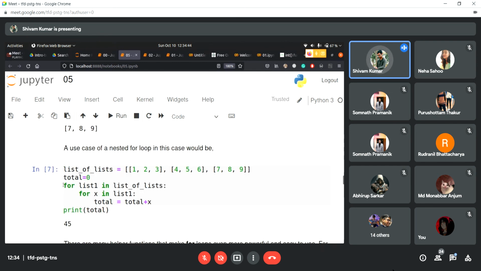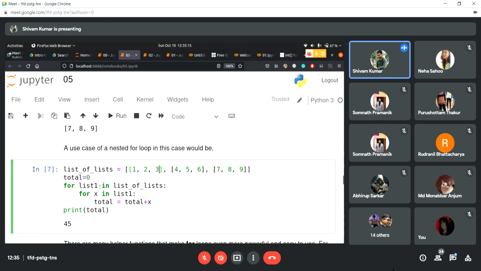So suppose, for list one in list of lists. How many lists does the list of lists have? There are three lists, yeah. Inside the main list, there are only three lists, right? So for list one in list of lists, it is going to execute three times because we have three lists inside the main list, right?